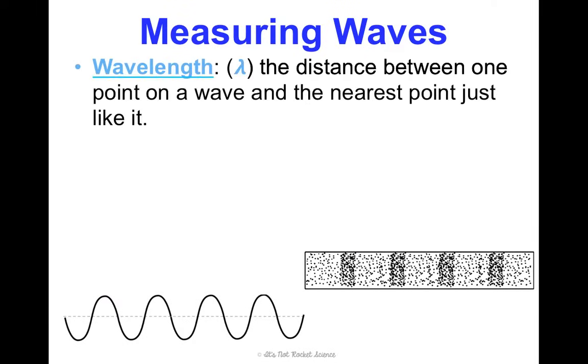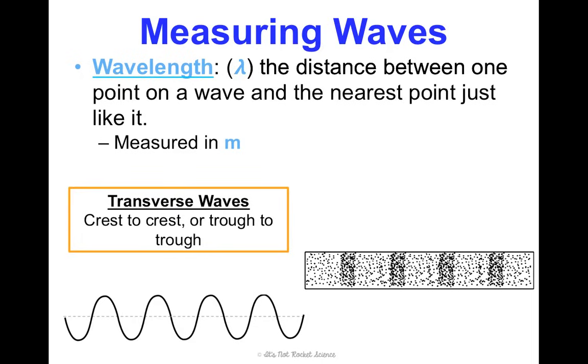Another thing we can measure is wavelength. In an equation, this is represented by the Greek symbol lambda. That's what that fancy upside down y is. This is the distance between one point on a wave and the nearest point just like it. So you pick a point on the wave and then you find the next one that looks exactly like that. That would be one wavelength. And we're going to use the unit of meters to measure it.